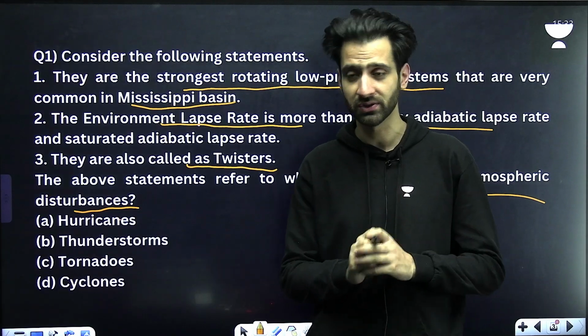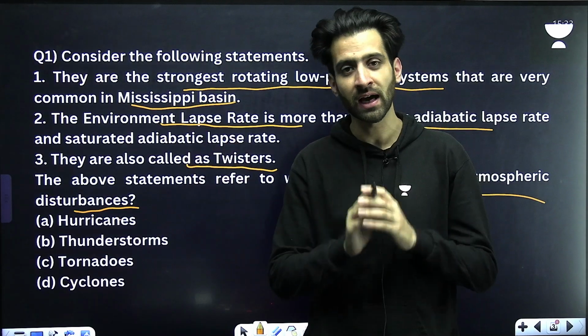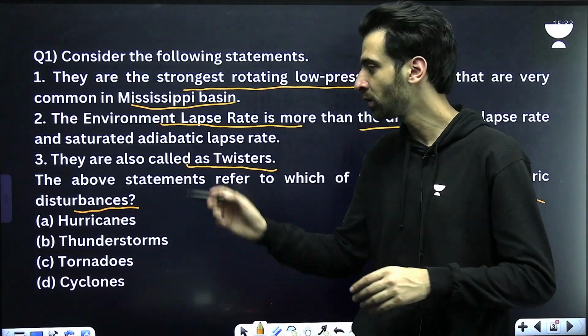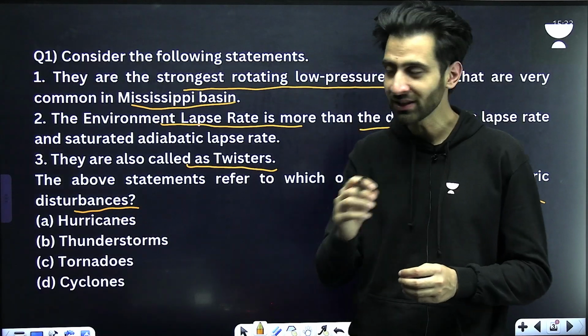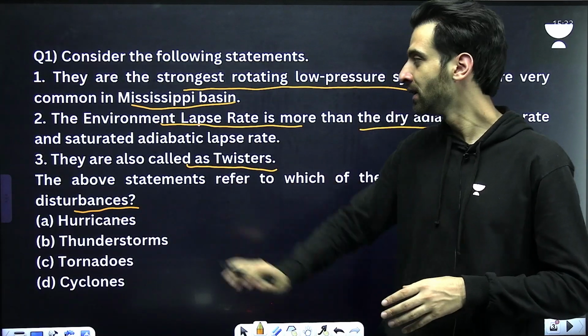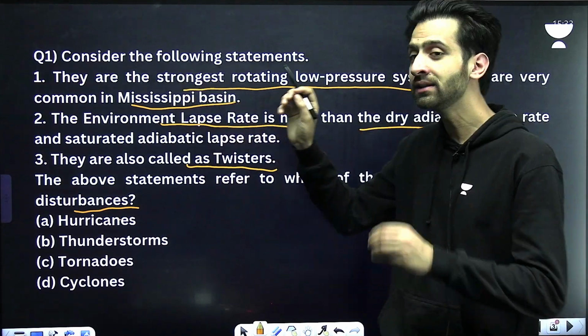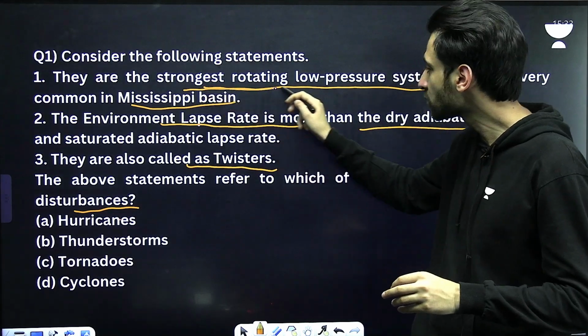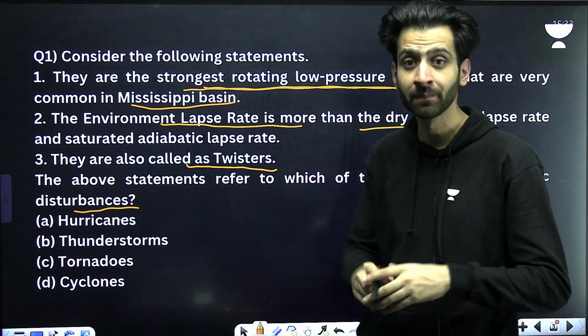Now, why this question first? Because the same question was asked by UPSC in 2024 mains. The question was, what are the twisters? So that is why I thought of bringing this question first up. If you look at the first statement, you will find 2 key important words. Key words here are the strongest rotating low pressure systems.